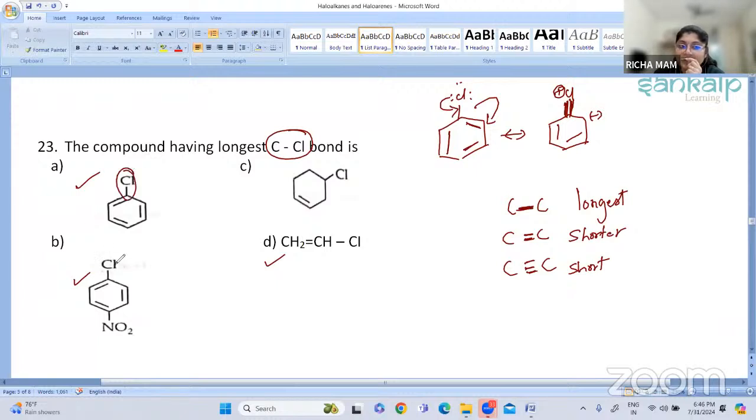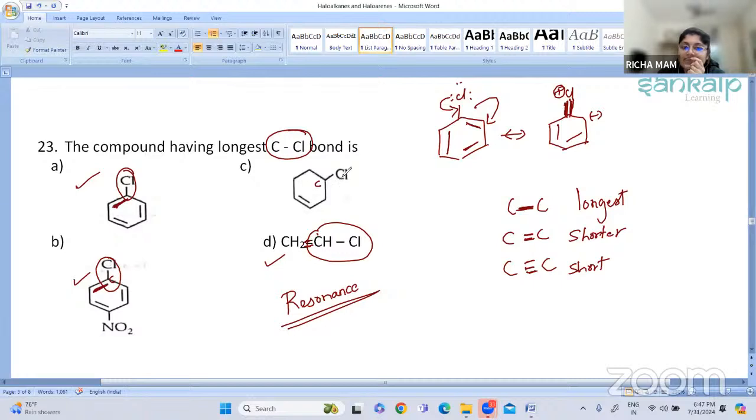We are interested in this combination, the C-Cl bond between them. Here also the C-Cl bond. Now here, what you can see is that everywhere the carbon is present, there is a presence of double bond. Because of the presence of the double bond, it will undergo resonance and it will show partial bond formation, and the bond breaking will be very difficult. It is the shortest bond, it will be shorter.